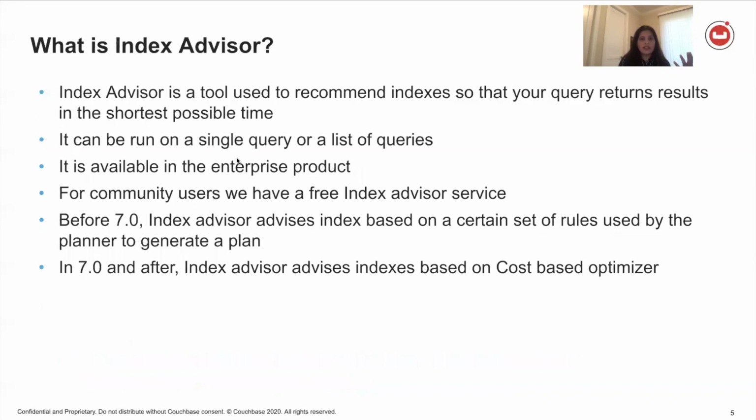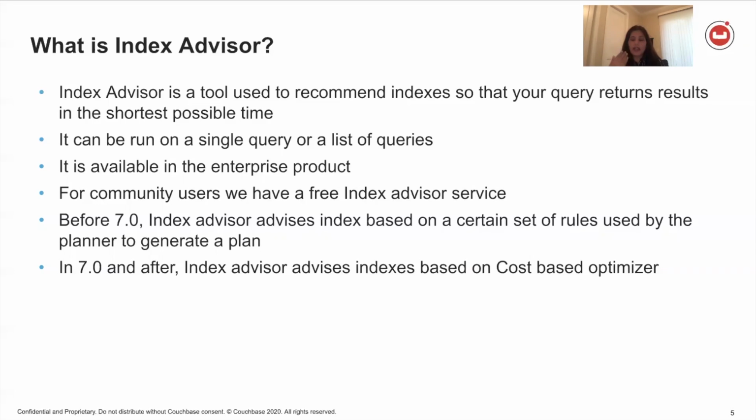So what is index advisor? Either you build your indexes based off these set of rules that we just presented, or you use the index advisor service. Index advisor service was introduced in 6.5 as DP and released in 6.6. It's available for only enterprise customers. And what you do is you provide a query to the index advisor, and the index advisor will then recommend the appropriate indexes you should create so that the query will be returned with the lowest possible latencies.